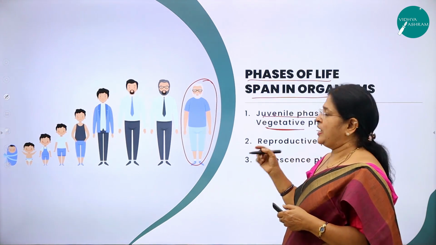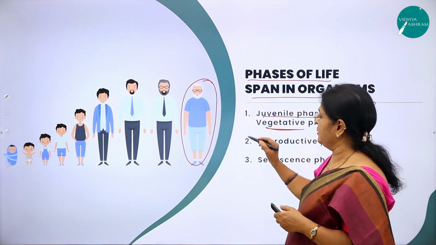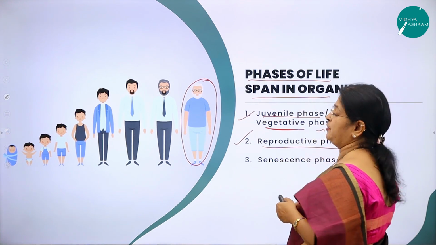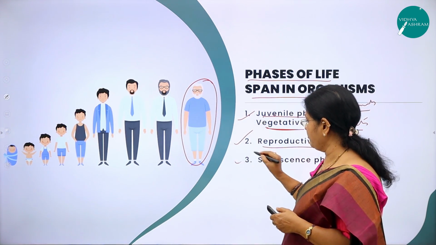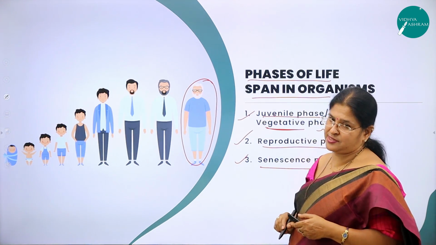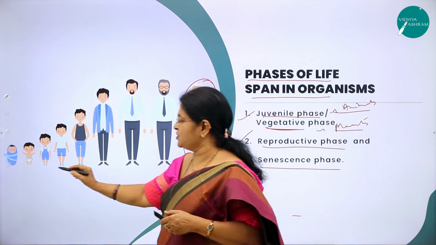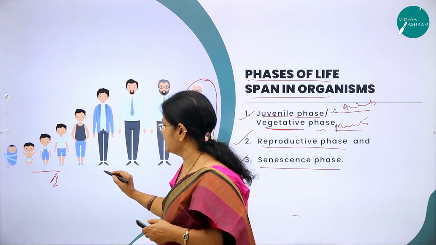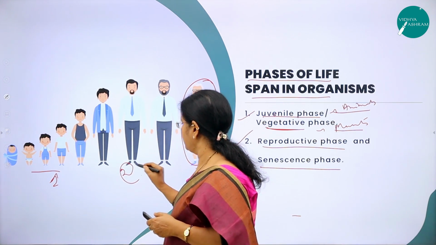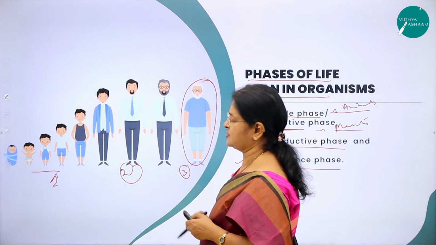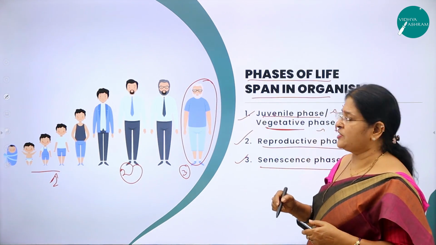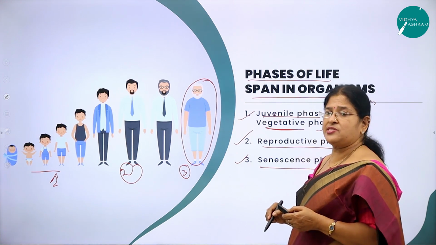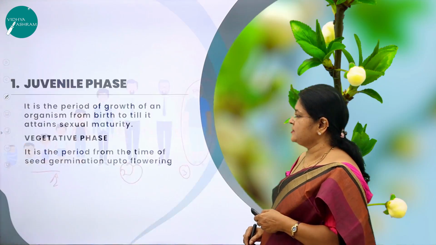Let me come back as to what are these 2 terms. Now, moving on to the second phase. What is the second phase? Reproductive phase. And the third phase is called senescent phase. So what you are going to see here is the first phase, then this is the second phase, and this is the third phase. Now let us study one by one. What is the difference between these 3 phases of sexually reproducing organisms?